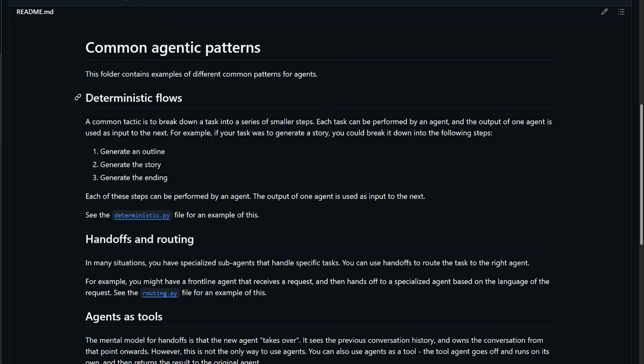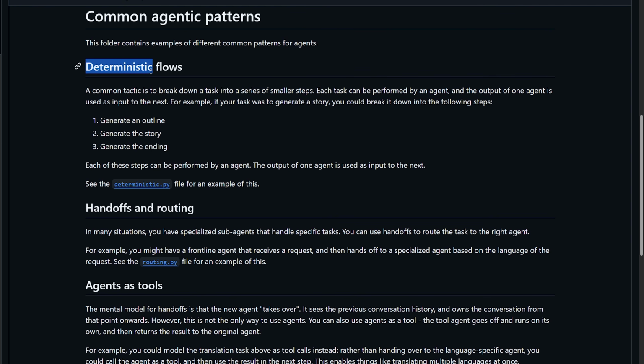So the first one is a deterministic flow. This is the very first thing I showed you, where if we have multiple agents, we're not connecting them through handoffs. We're just connecting them by taking the output of the first agent after running it and using that to inform the input of the second agent, and however many agents you want to have. That's why it's called deterministic, since you have manual control over what agents are executed and when. You kind of know exactly what's going to happen.